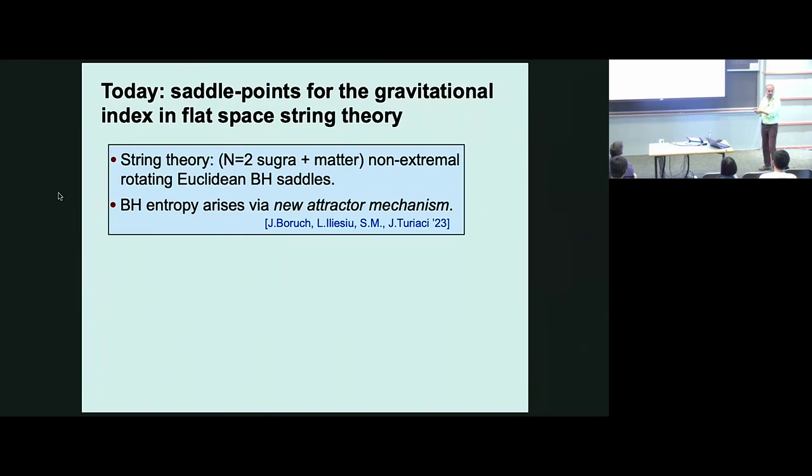So the 4-dimensional effective theory is N=2 supergravity coupled to vector and hypermultiplets. And in this setting, I want to describe these non-extremal but supersymmetric solutions. This is work with Jan Boruch, Luca Emily, both here somewhere, and Joaquin Turiaci.